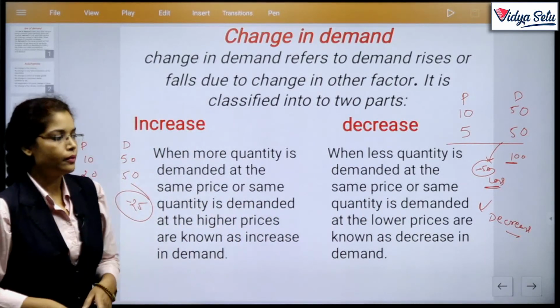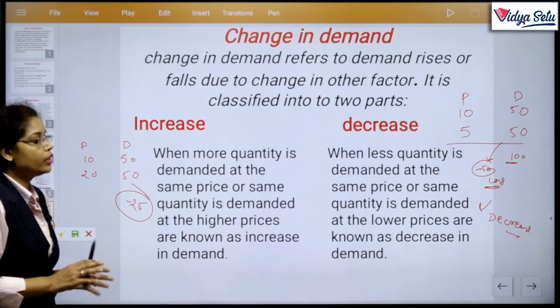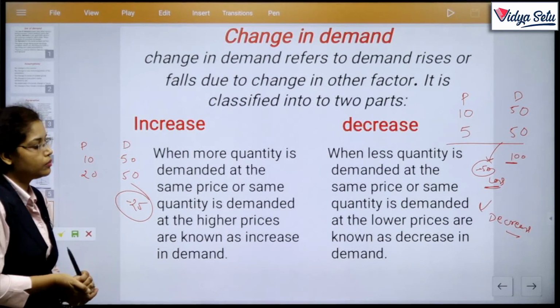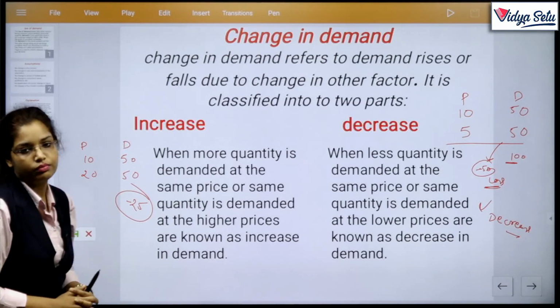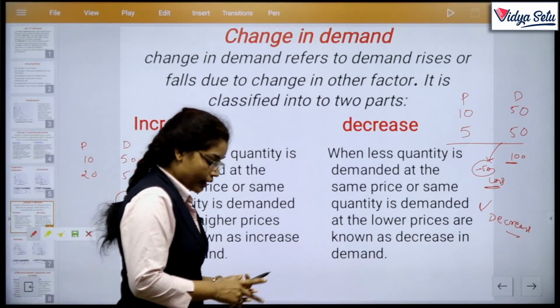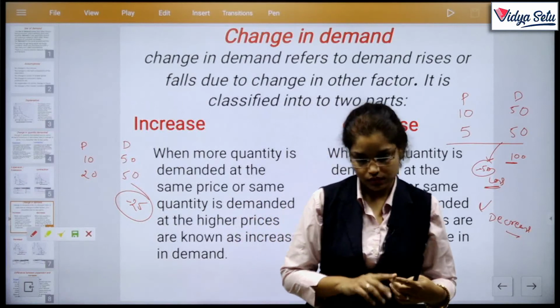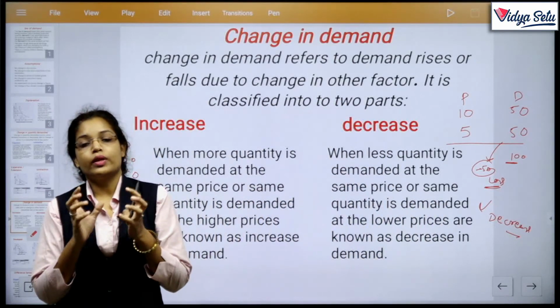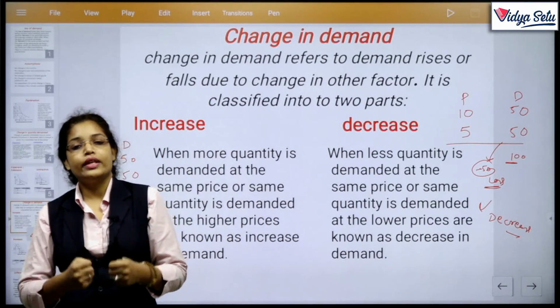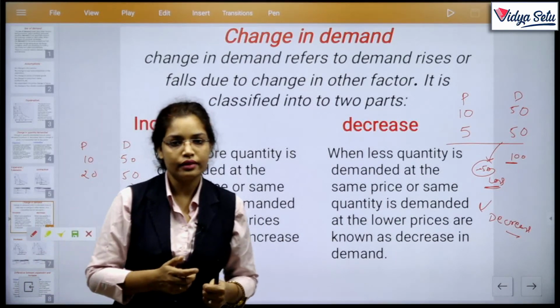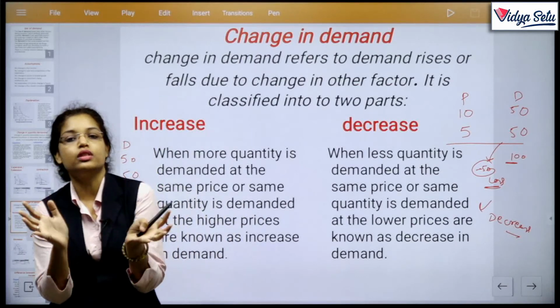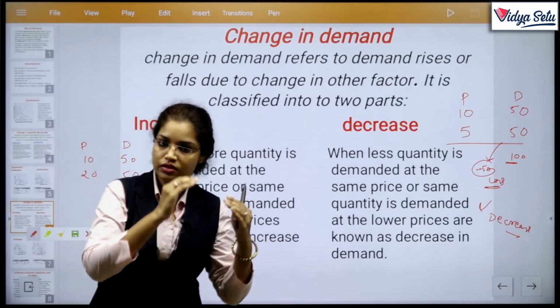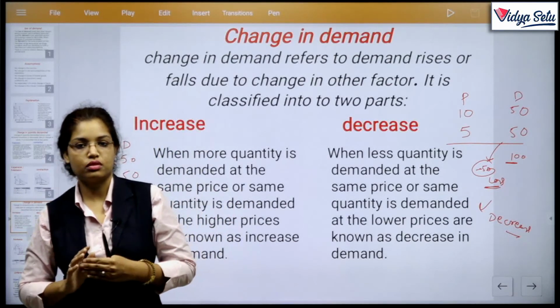So, but we don't increase the demand. What is the crux? The crux is in change in quantity. Please listen carefully. What is the result? Change in quantity demanded refers to change in both the segments, like price changes and demand also changes.